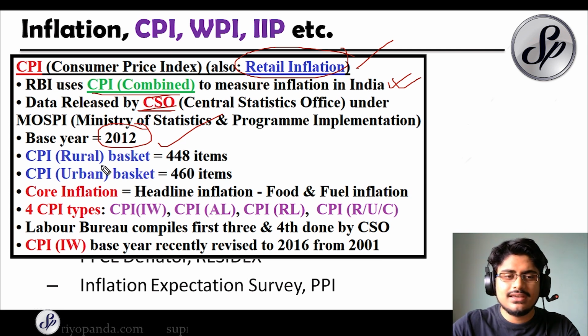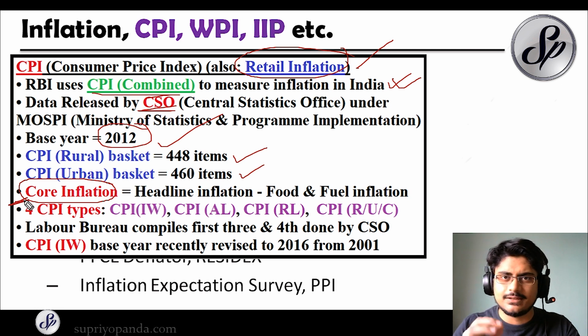Now the CPI rural basket contains 448 items, and the CPI urban basket contains 460 items. So a total of 908 items we have in both the baskets combined. Another important thing to remember is the core inflation. So what is a core inflation? You will sometimes see that the papers say this.